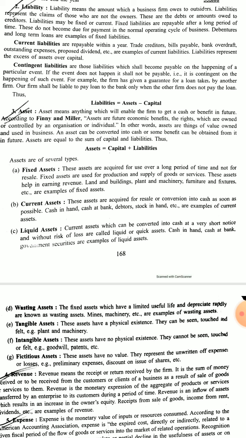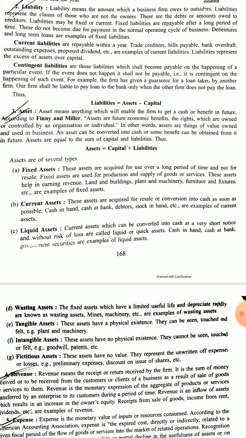Fixed assets are those assets which will be used for a long period of time, more than 1 year or 2 years, like land and building, plant and machinery, furniture and fixtures. Current assets are those assets which are acquired and quickly converted into cash, like cash in hand, cash at bank, debtors, stock in hand. Any debtor from whom your amount is due will be paying soon, within 1 month, 2 months, within this year. Stock will be converted soon in the production process. So all these are called current assets.